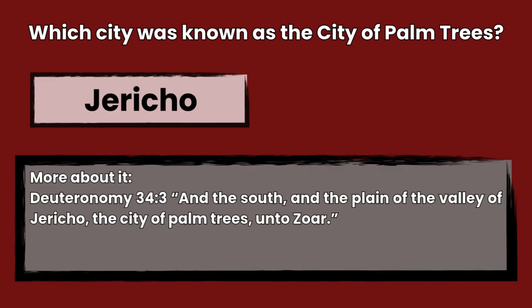The answer is Jericho, Deuteronomy 34:3, and the south and the plain of the valley of Jericho, the city of palm trees, unto Zoar.